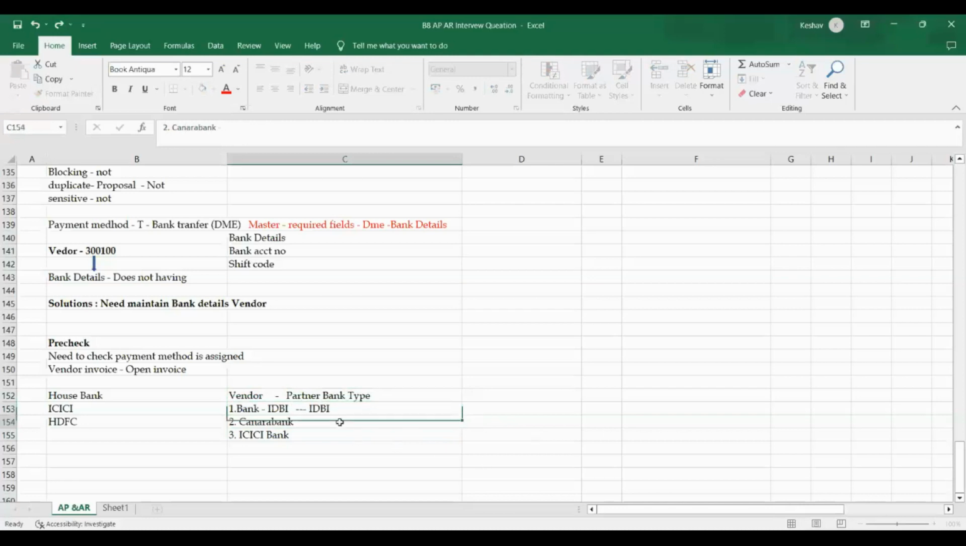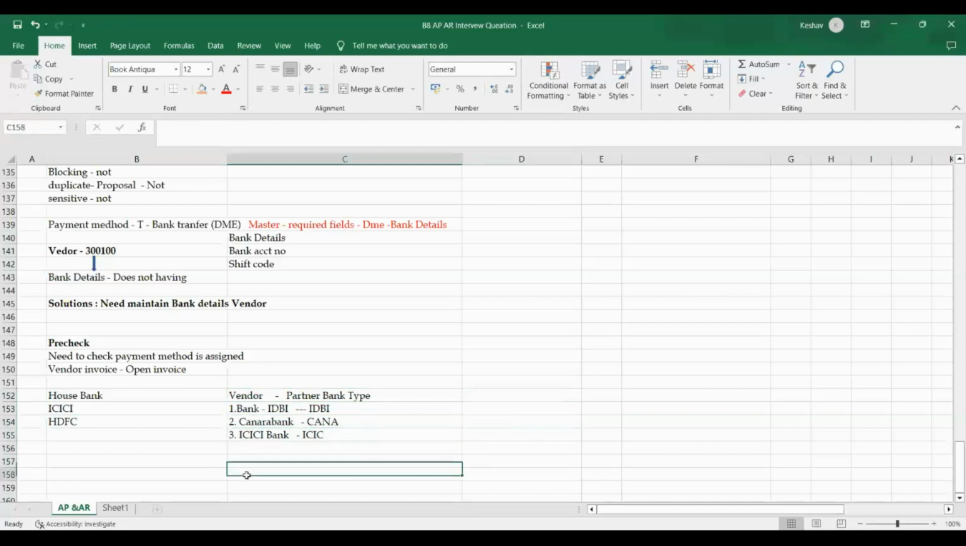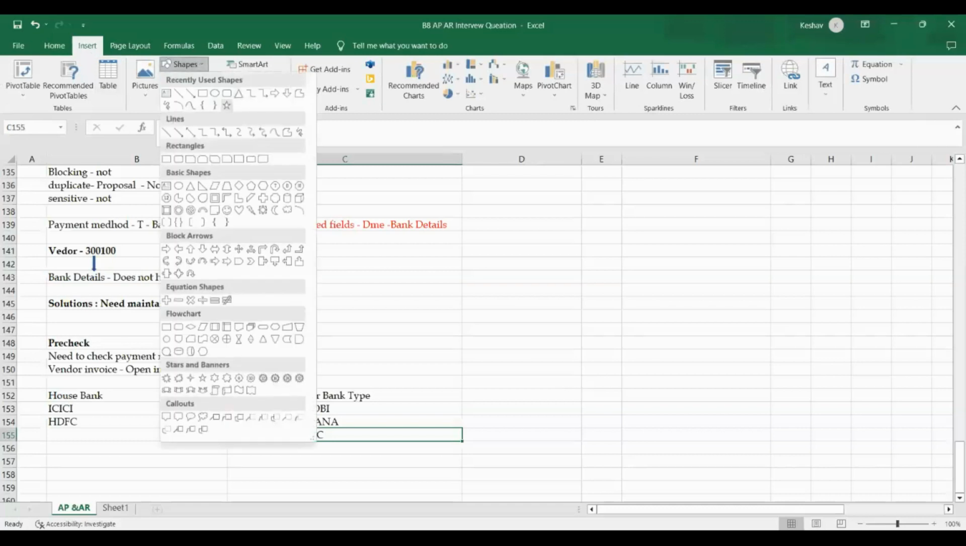Next is Canara, I'm using CANA. Another one, ICICI, I'm using for example. This is the partner bank name, ICICI. Here the vendor is asking that the particular invoice be paid through the ICICI bank. For example, he's asking for the ICICI bank.